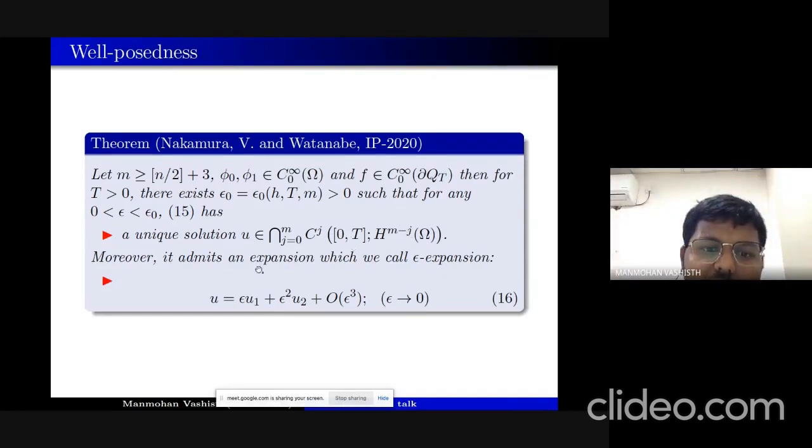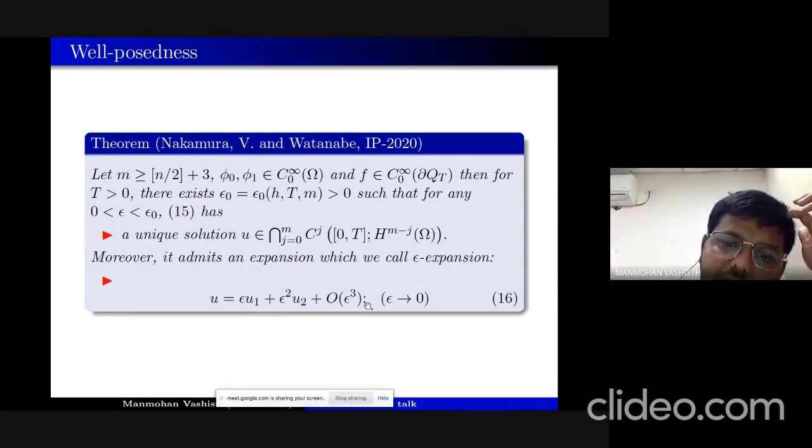Moreover, it admits an epsilon expansion of this form: u can be written as epsilon u_1 plus epsilon squared u_2 plus higher order terms of epsilon, and this holds when epsilon is small enough.